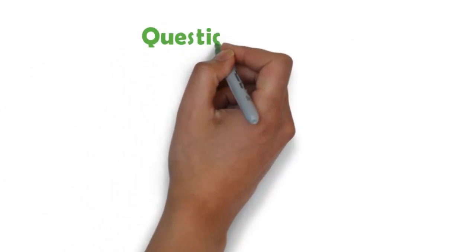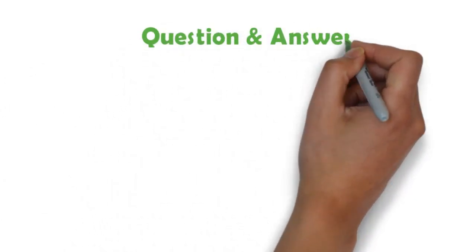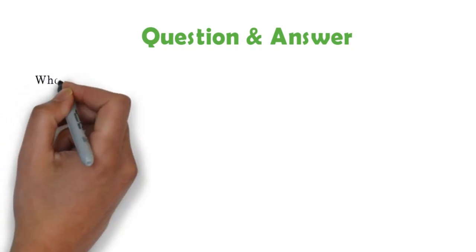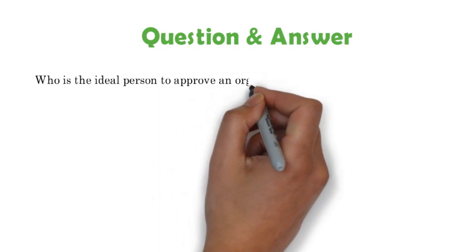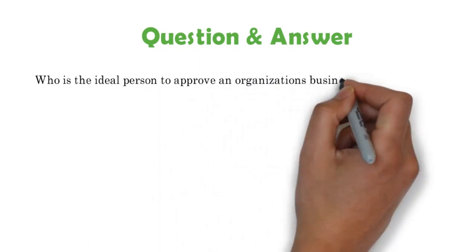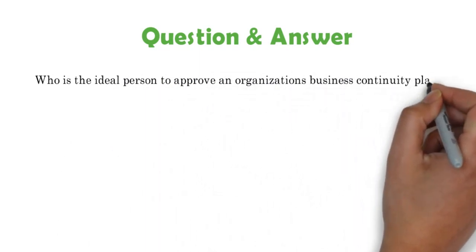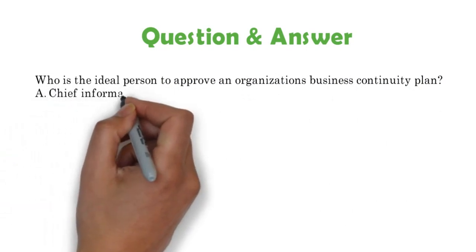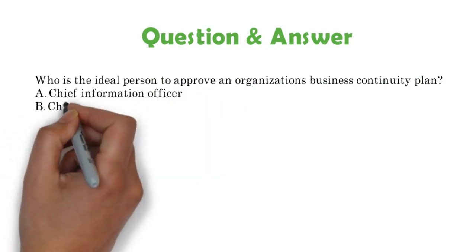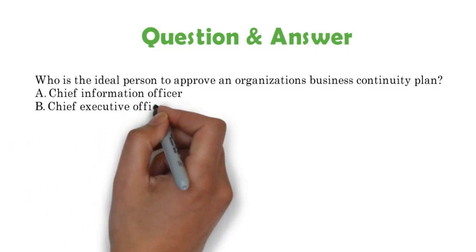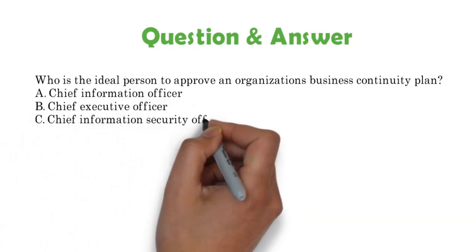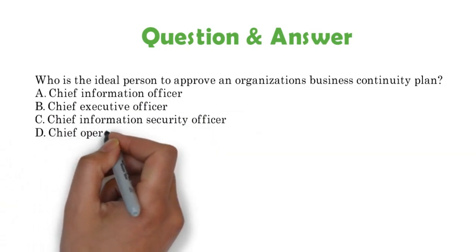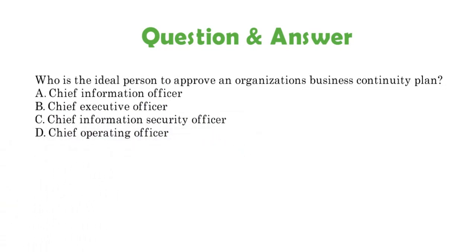Our last slide has a question for you. Who is the ideal person to approve an organization's business continuity plan? A, Chief Information Officer. B, Chief Executive Officer. C, Chief Information Security Officer. D, Chief Operating Officer.